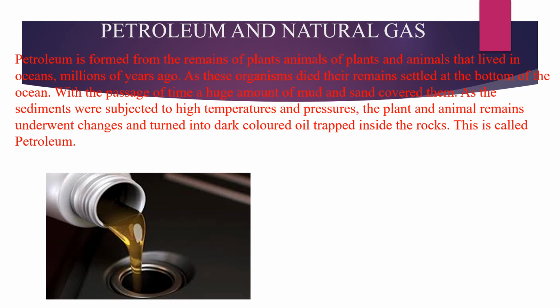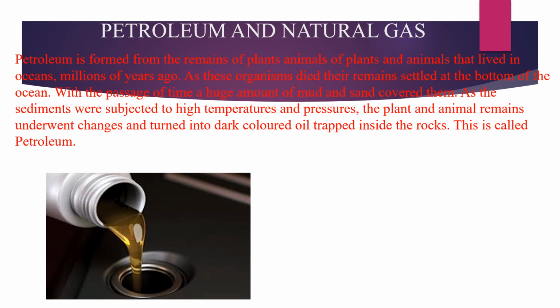With the passage of time, a huge amount of mud and sand covered them. As the sediment was subjected to high temperature and pressure, the plant and animal remains underwent changes and turned into oil. The oil is called crude oil,